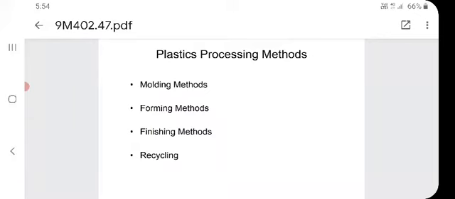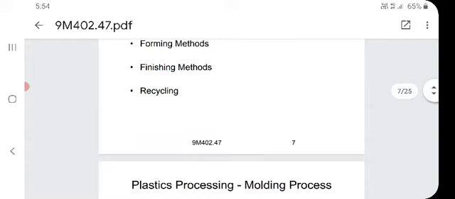Plastic processing methods. Those are molding methods, forming methods, finishing methods, and recycling. I repeat: molding methods, forming methods, finishing methods, and recycling. These are the different plastic processing methods.